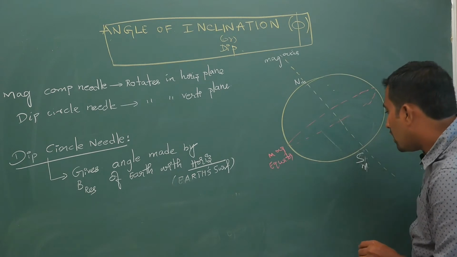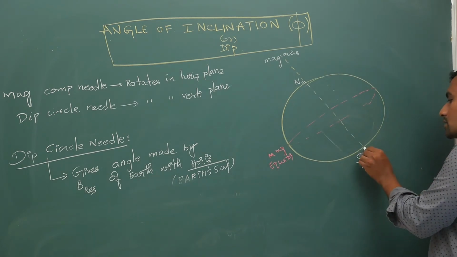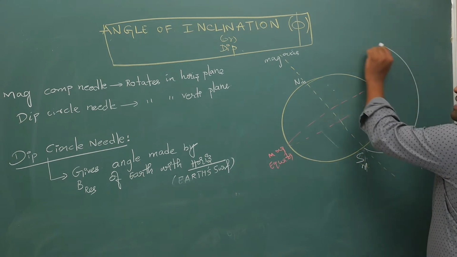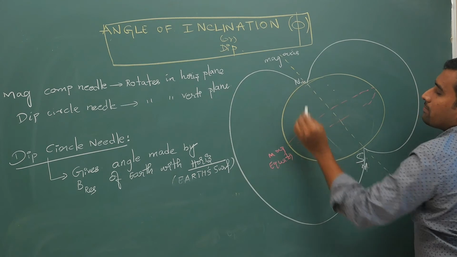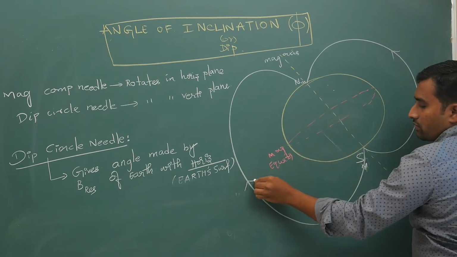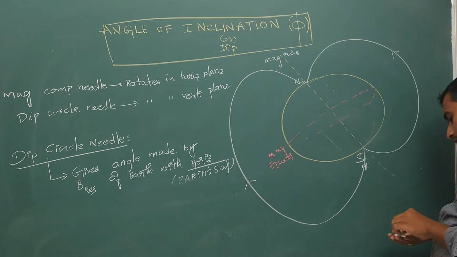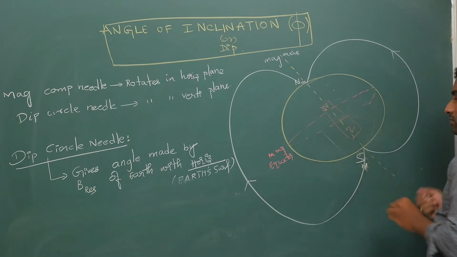So your dip circle at this place, if your magnetic field direction is this way and your field lines, I have told you, are this way. Your earth magnet has a south pole and a north pole somewhere.